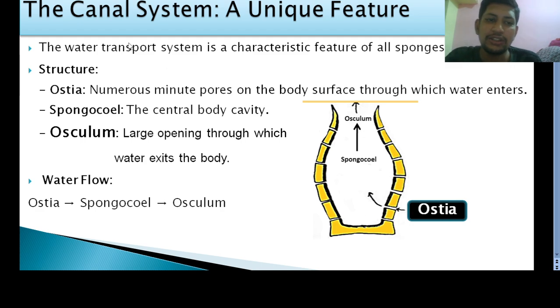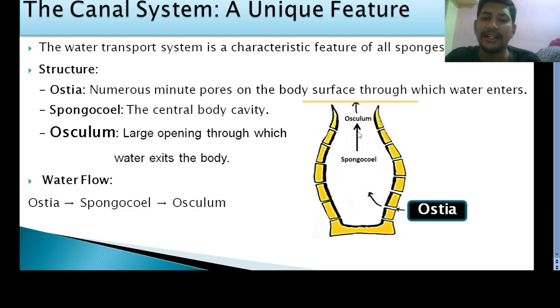What is ostia? You can read the definition. These are the numerous minute pores, small holes present on the body surface of sponges. Through the ostia, the water enters the body of sponges. Then what is spongocele?